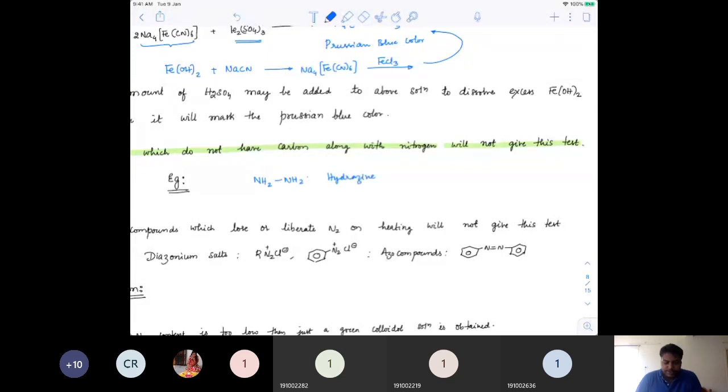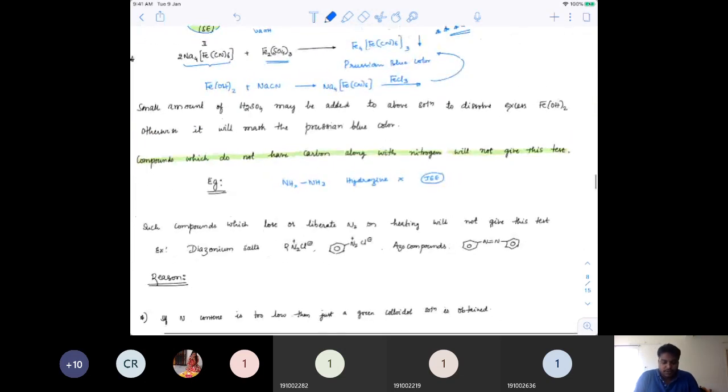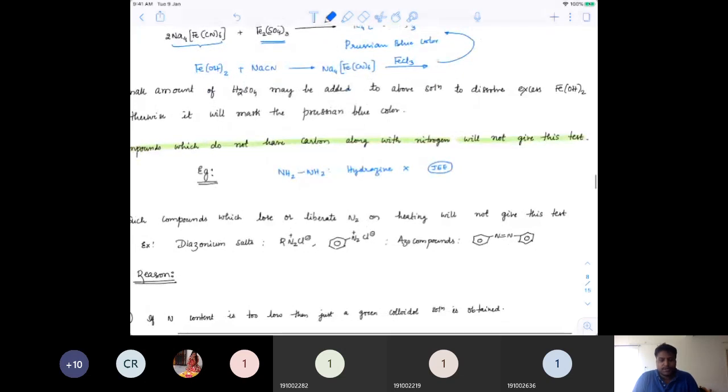Hydrazine does not even have carbon, so we can't say that this is going to give a positive Lassaigne's test for detection of nitrogen. No, it won't. Again, this was a JEE question once asked: which of the following will give positive Lassaigne's test. Hydrazine does not give it because there is no presence of carbon, so the cyanide part is not formed.